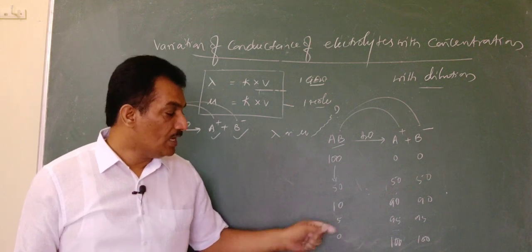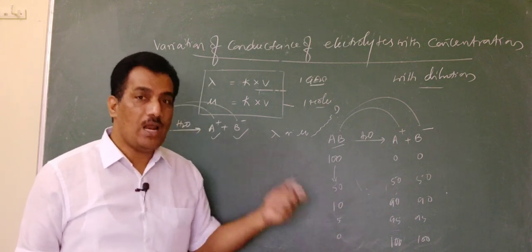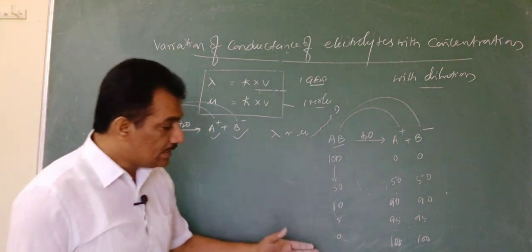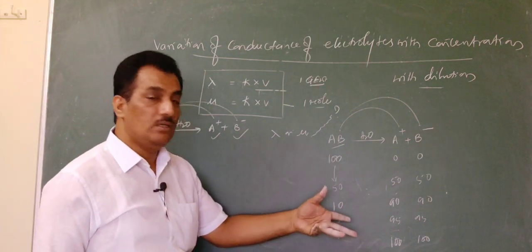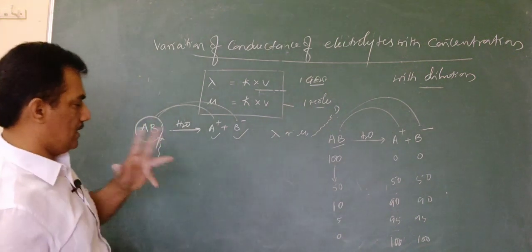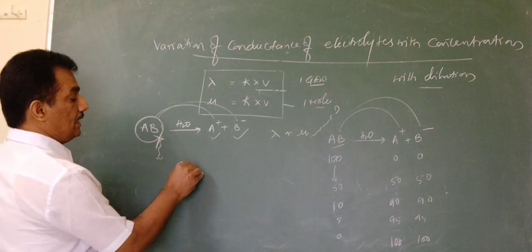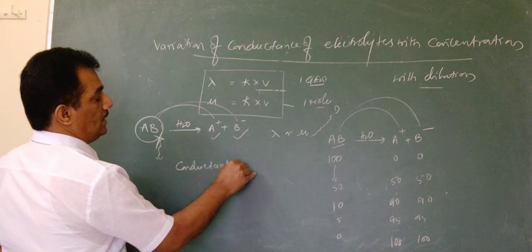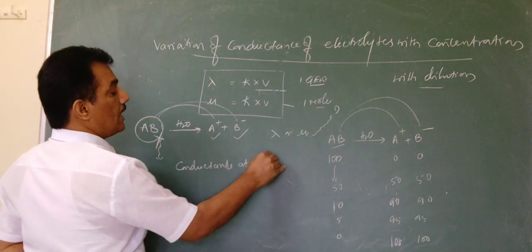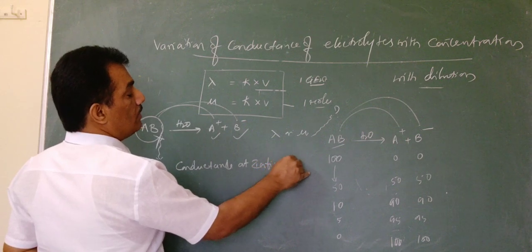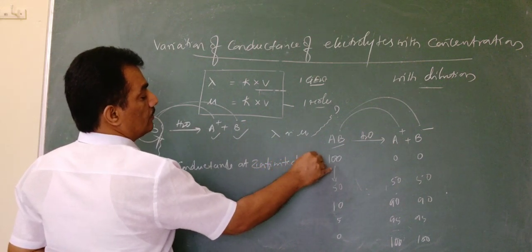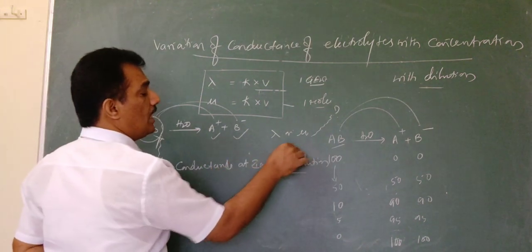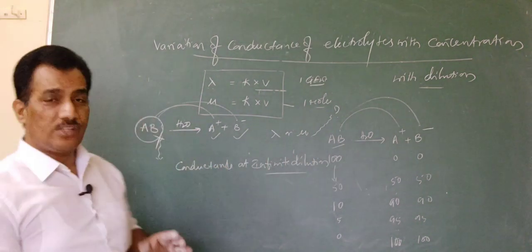Now, this conductance, when 100% ionization of the electrolyte is taking place on dilution, is known as conductance at infinite dilution. Why infinite? Infinite dilution doesn't mean we are adding infinite solvent.